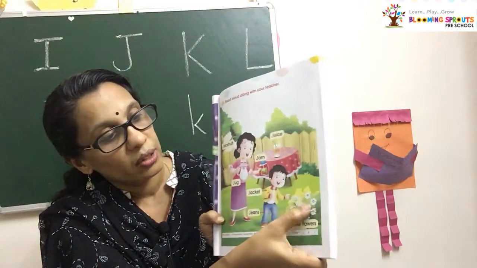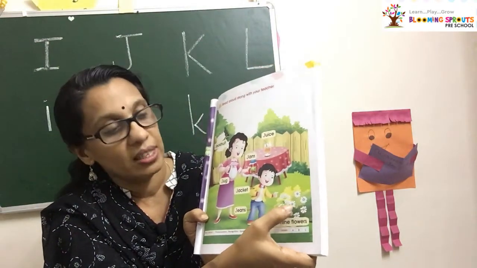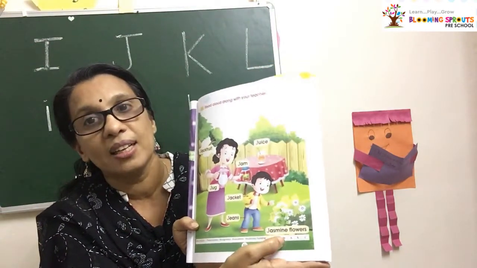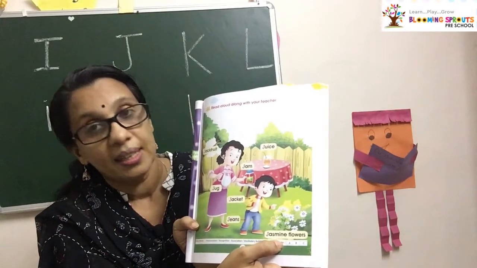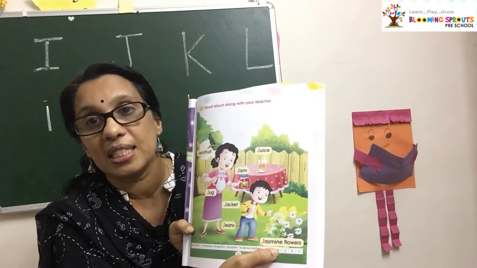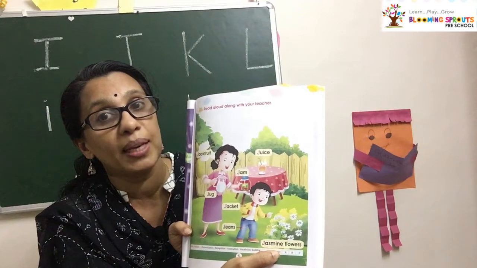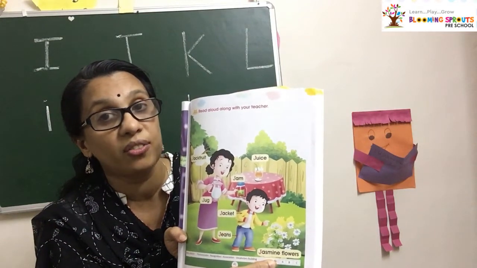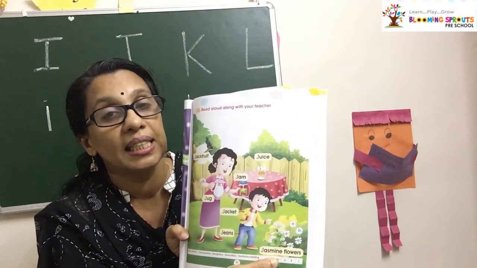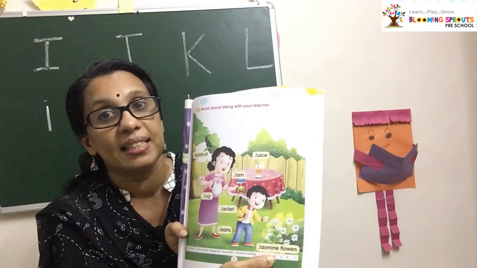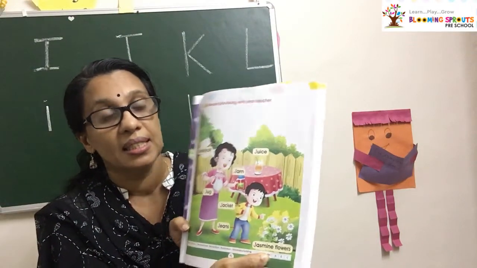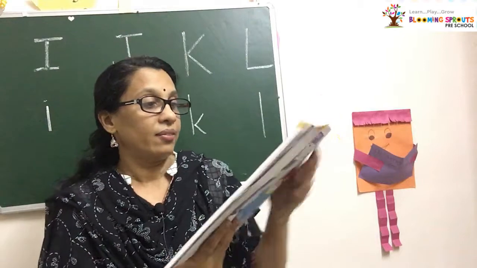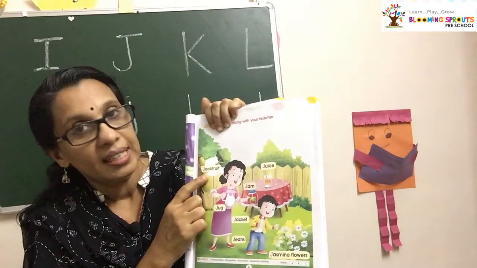Next, you can see so many flowers here. White color flowers. What flower is it? Jasmine flower. What is the first letter of jasmine? J. What is the sound? J. Jasmine.